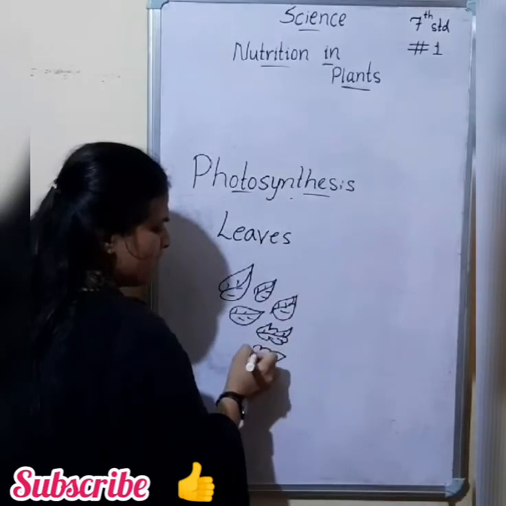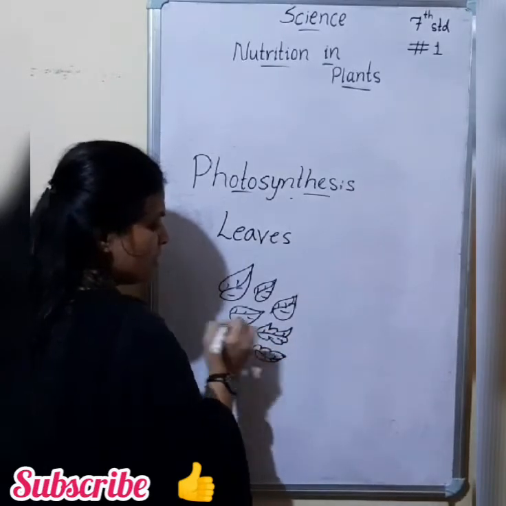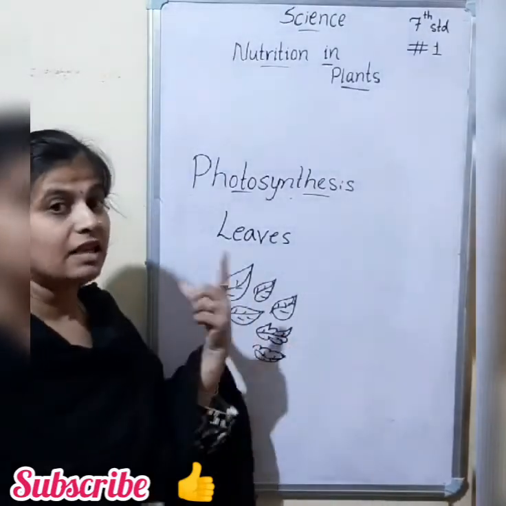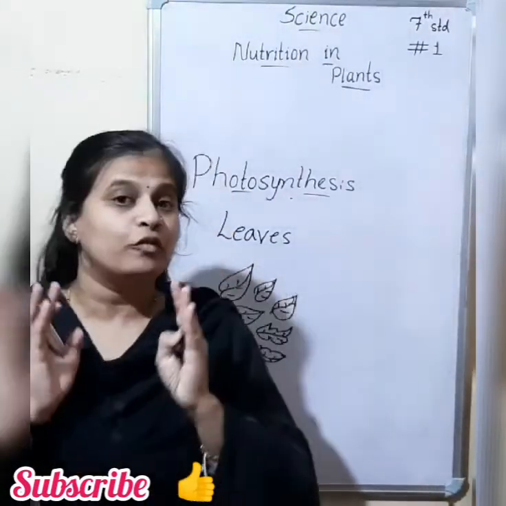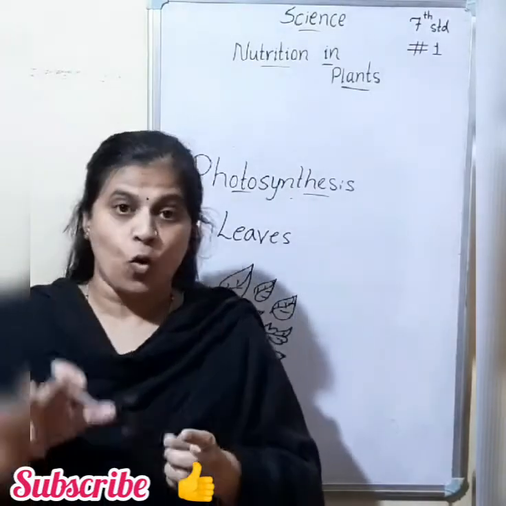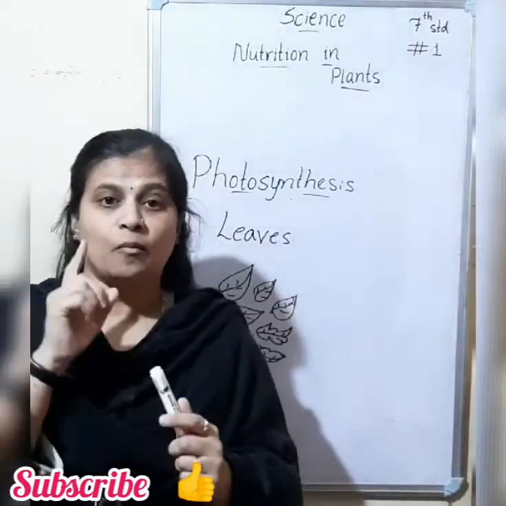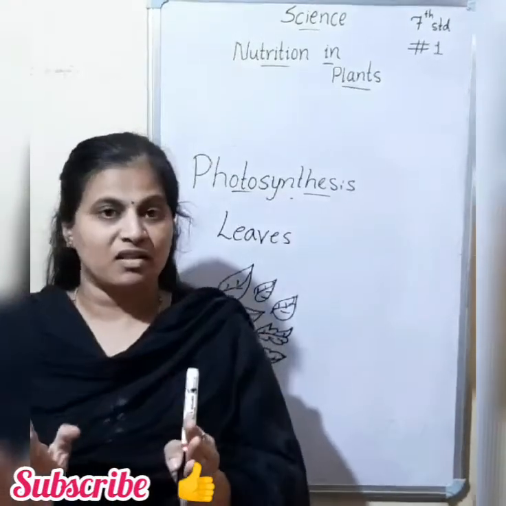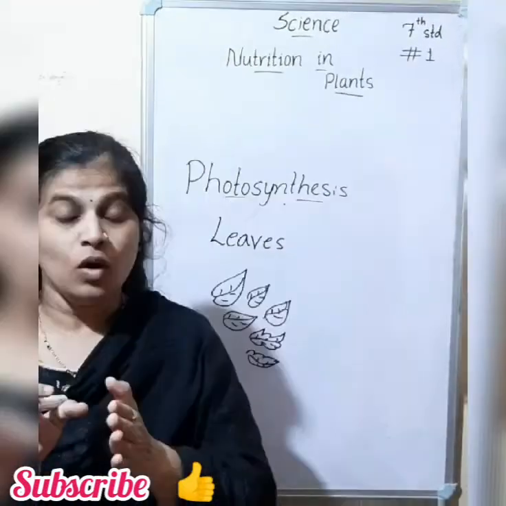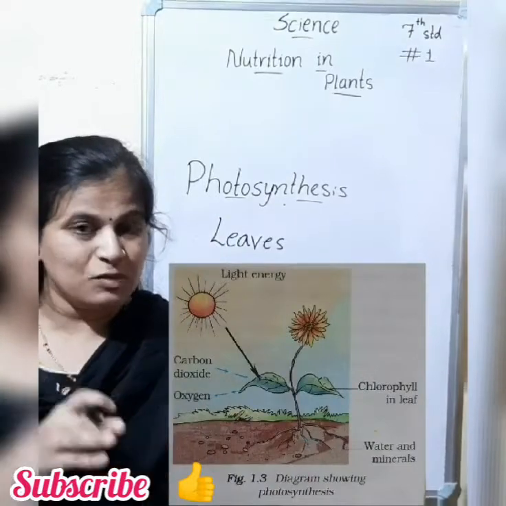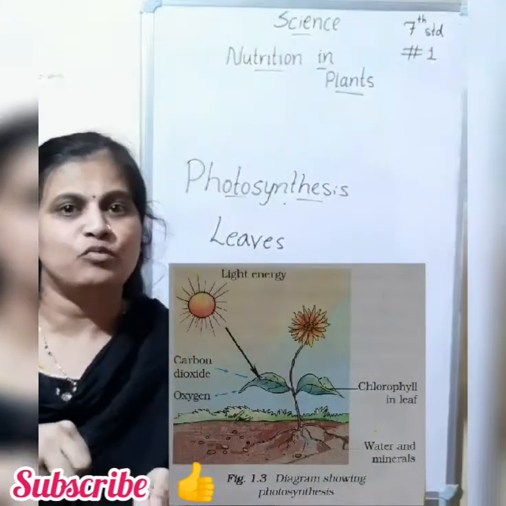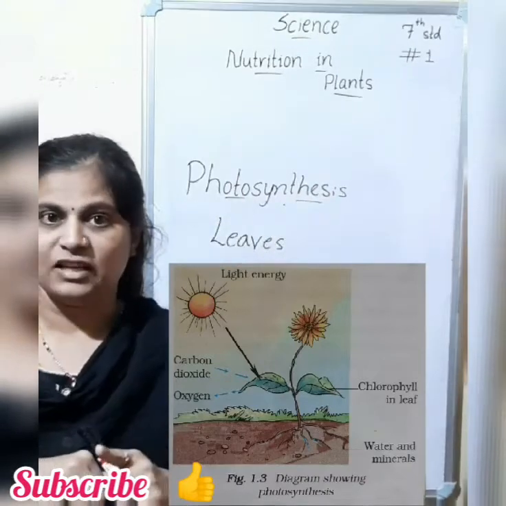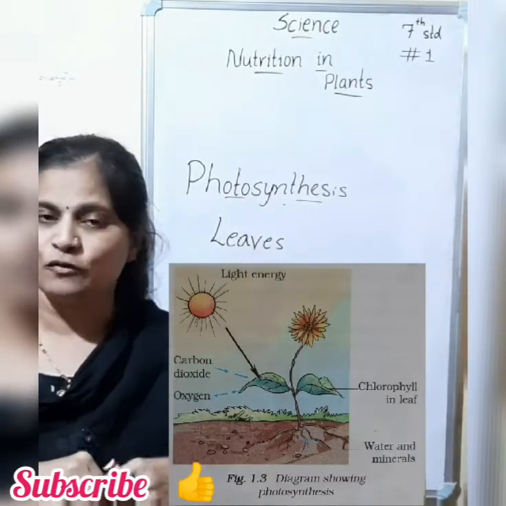Now, how this transport take place? Let's know. Okay, so which is the food factory of the plant? Leaves are considered as food factory of the plant. All the raw materials compulsory has to reach these leaves to prepare the food. Okay, so water and mineral which is present in the soil is absorbed by the root, and then it is transported to the leaf part of the plant, which is food factory.